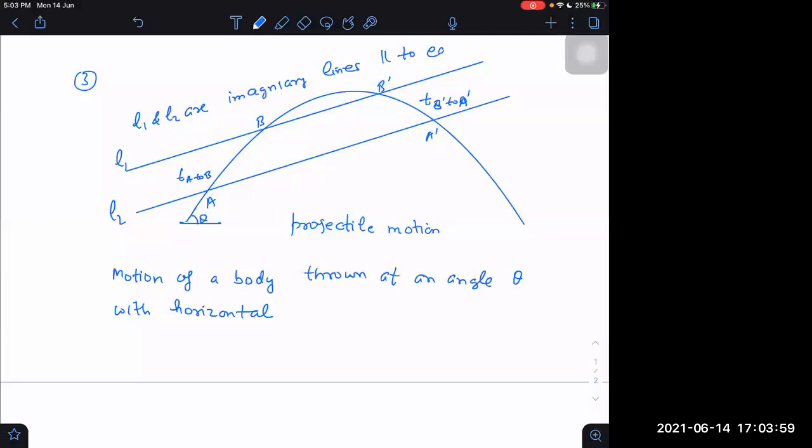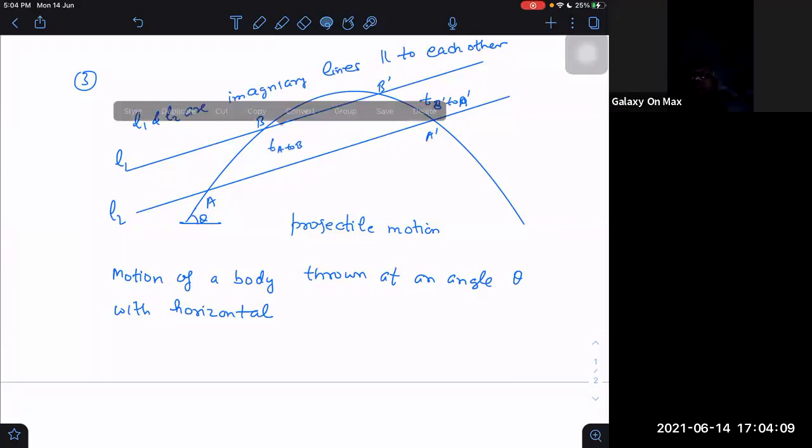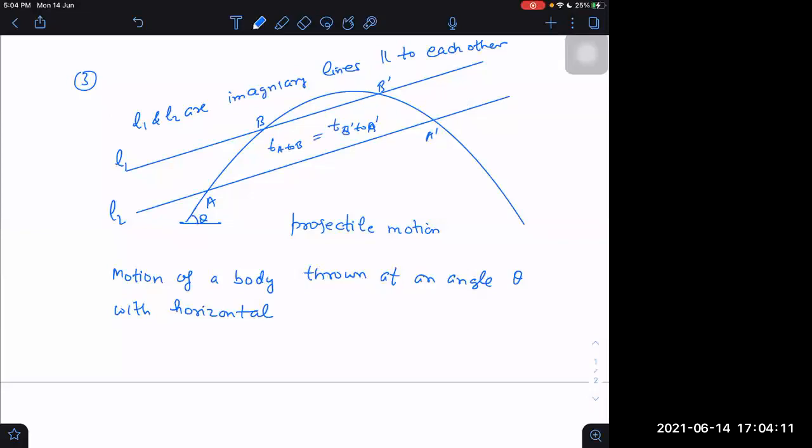I have not yet proved this. I'm just telling you verbally. Its proof I may give you later in the projectile motion chapter. Right now I'm just giving what will happen in 2D.